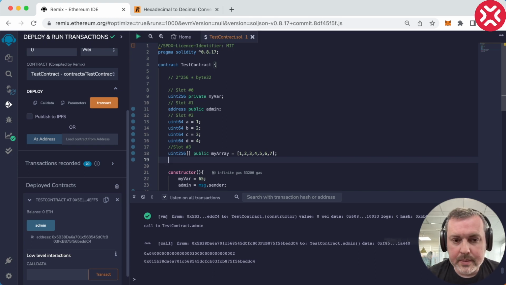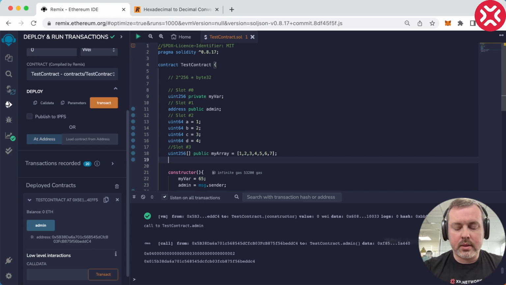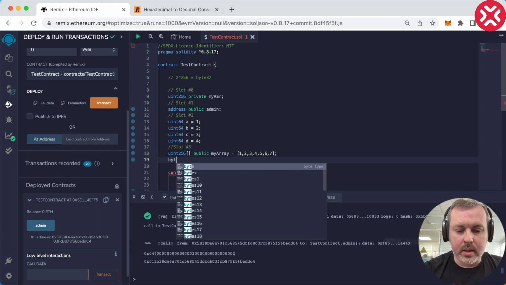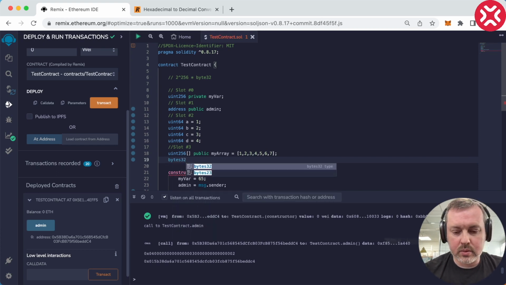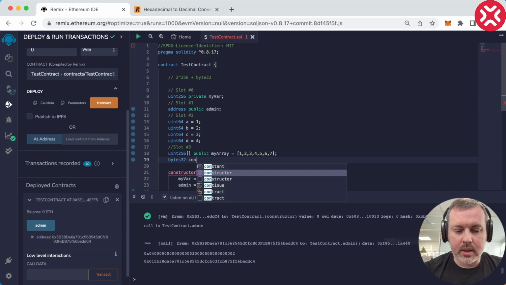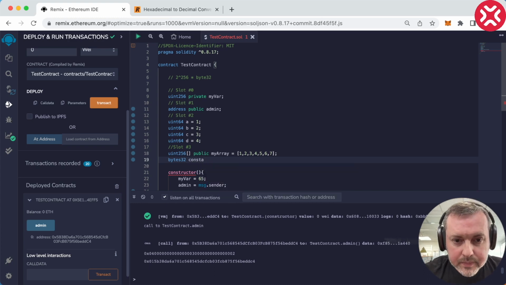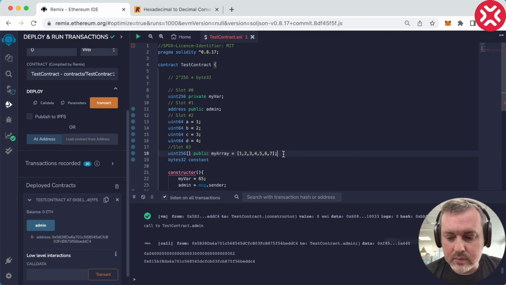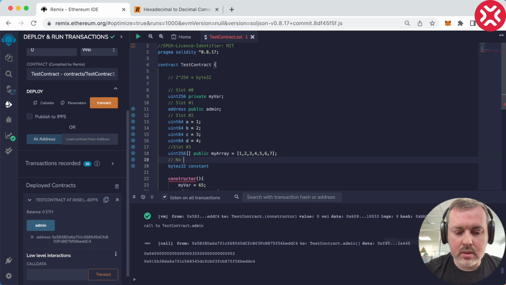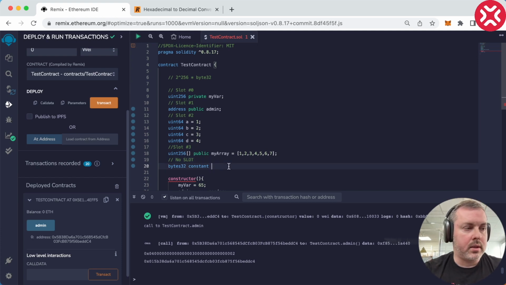In order to do that, let's also create a bytes 32. It's going to be a constant so that it won't occupy any of the slots. We can even mark it as no slot here to be sure that we shouldn't count on this. And let's make it public so we can access it.